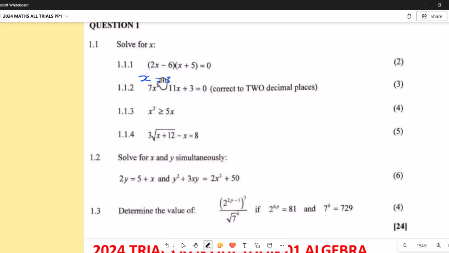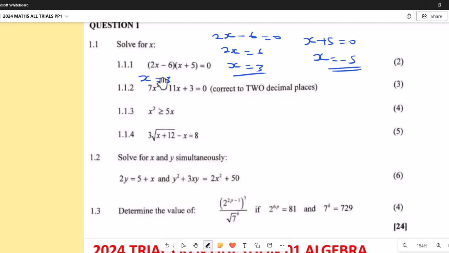So we have 2x minus 6 equals 0, which gives 2x equals 6. Divided by 2, x equals 3. Or we have x plus 5 is 0, which gives x equals negative 5.